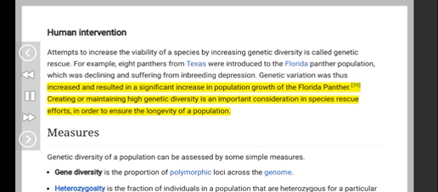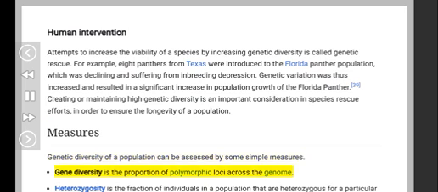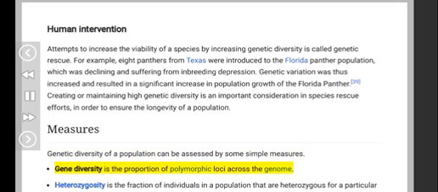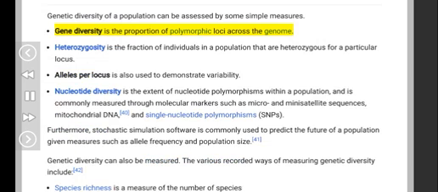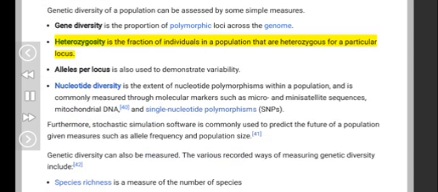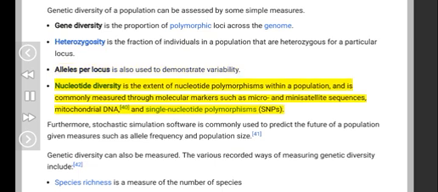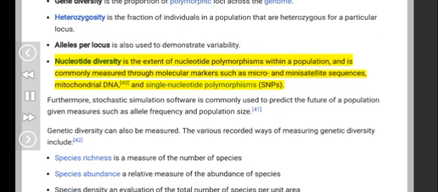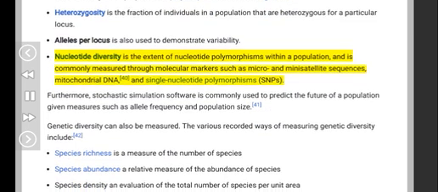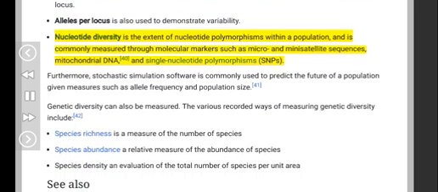longevity of a population. Genetic diversity of a population can be assessed by some simple measures. Gene diversity is the proportion of polymorphic loci across the genome. Heterozygosity is the fraction of individuals in a population that are heterozygous for a particular locus. Alleles per locus is also used to demonstrate variability. Nucleotide diversity is the extent of nucleotide polymorphisms within a population, and is commonly measured through molecular markers such as micro and mini-satellite sequences, mitochondrial DNA, 40, and single nucleotide polymorphisms, SNPs.